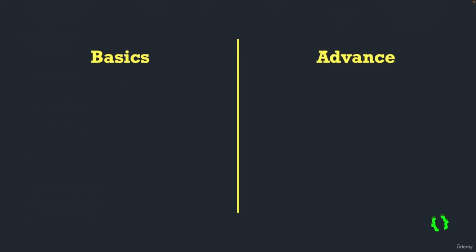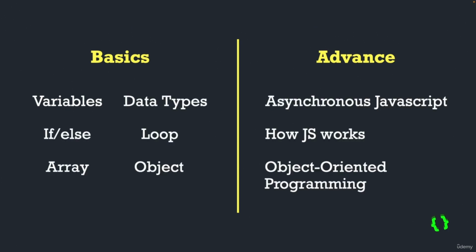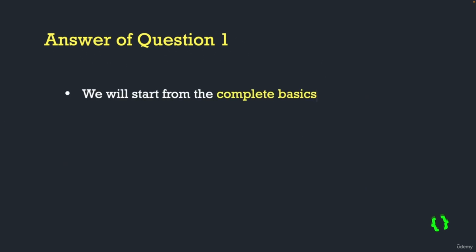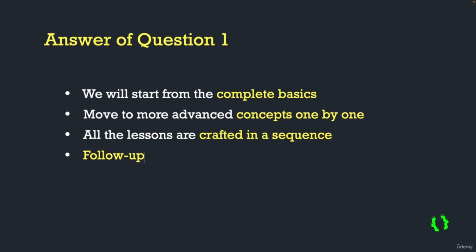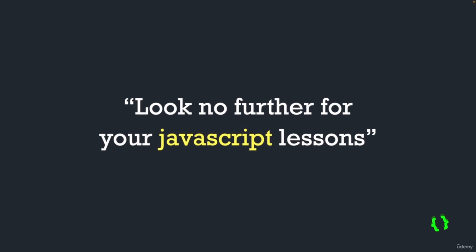Learning a programming language becomes less confusing and less frustrating when we move towards learning the concepts in a sequence and from the beginning by understanding basic to advanced concepts one by one. This playlist on JavaScript is based on the same principle. We will start from the complete basics and then move to more advanced concepts one by one. All the lessons are crafted in a sequence and are a follow-up of previous lectures. This is the reason why in the beginning I said look no further for your JavaScript lessons.